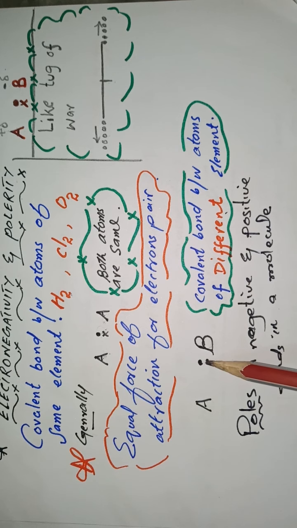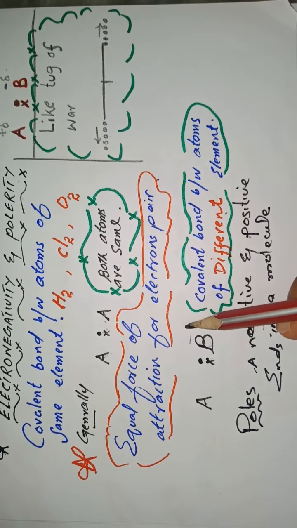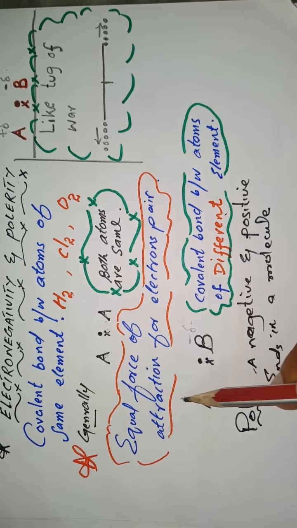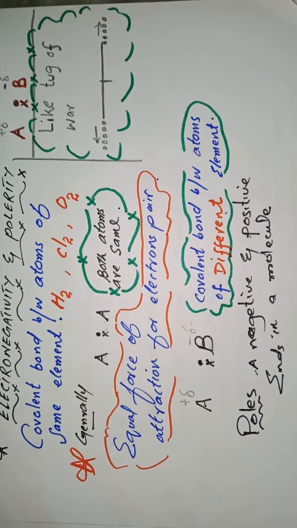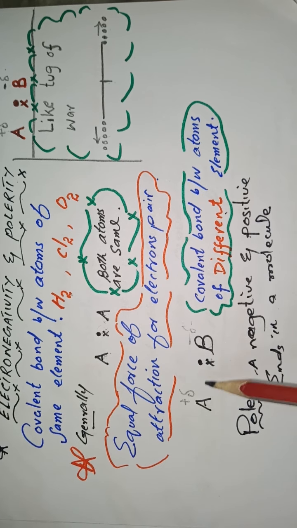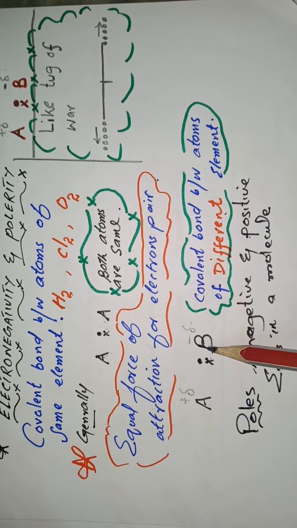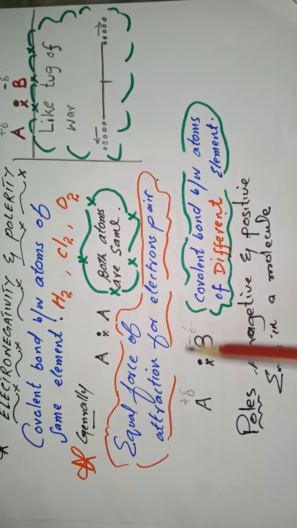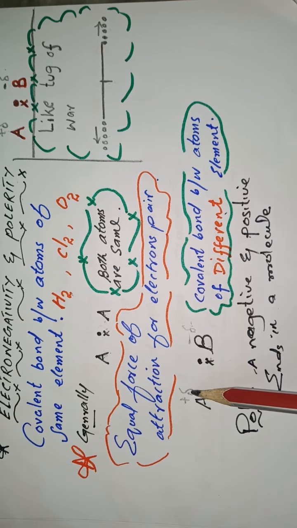Therefore, these shared electrons are not equally distributed, rather they are attracted more towards the atom B. So as these electrons are nearer to the nucleus of B, B becomes partial negatively charged while A becomes partial positively charged. In other words, we say that when two different atoms are combined together, the electrons are not equally distributed between the two atoms. For this reason, one atom becomes partial negatively charged while the other atom becomes partial positively charged.